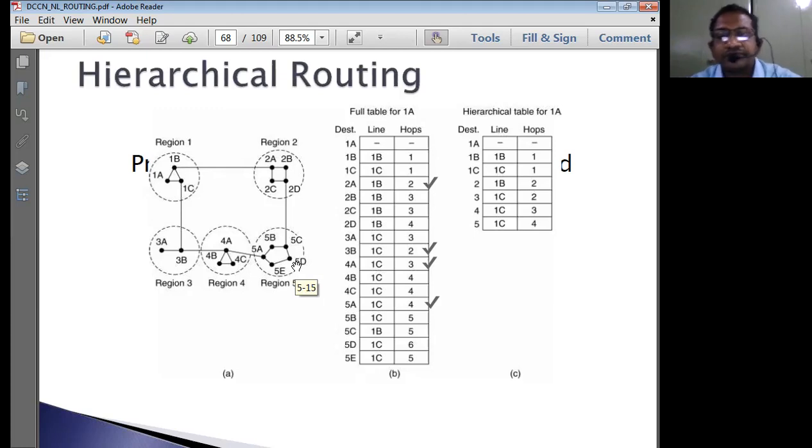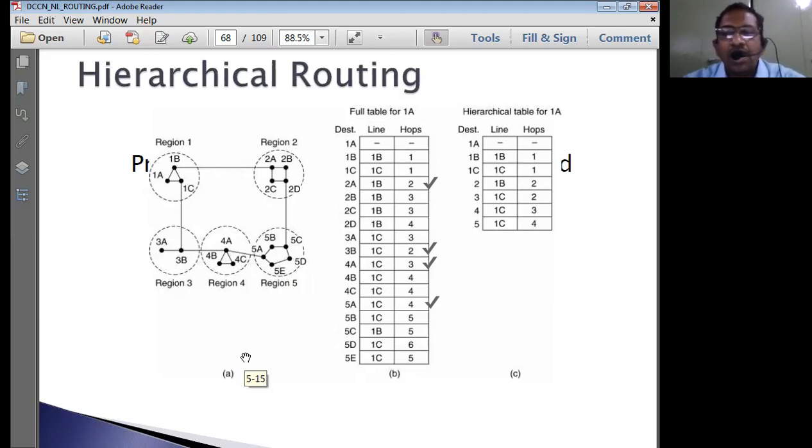But instead, what I am doing now is going from 1C to 3B, 3B to 4A, 4A to 5A, 5A to 5E, 5E to 5D. So with all these paths I'm taking, the path length is increasing. That is the greatest disadvantage of hierarchical routing.